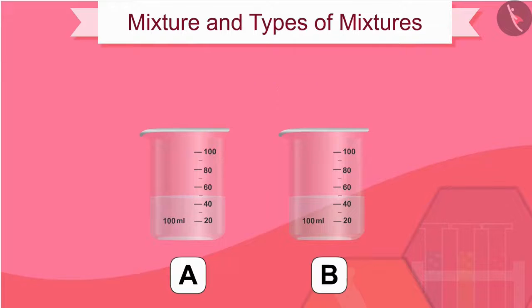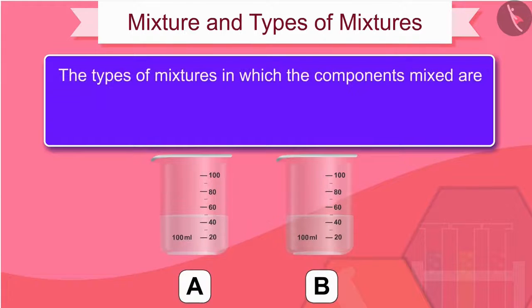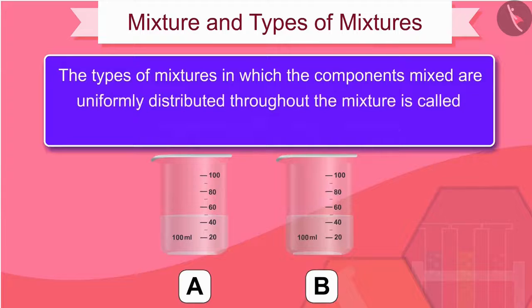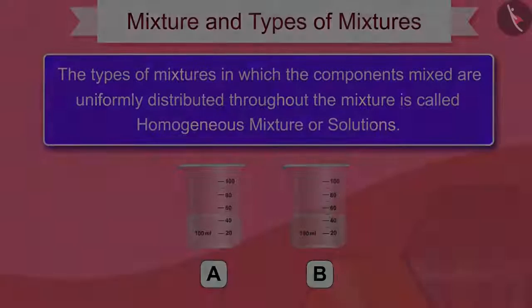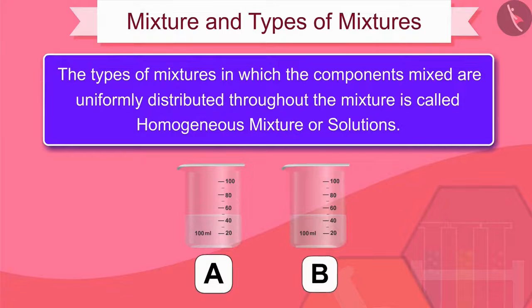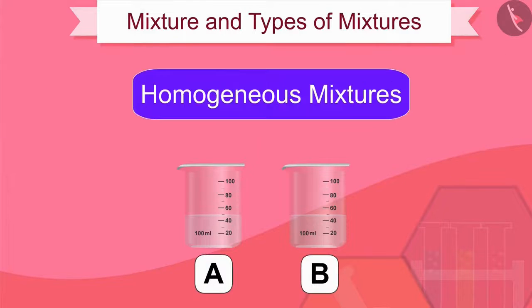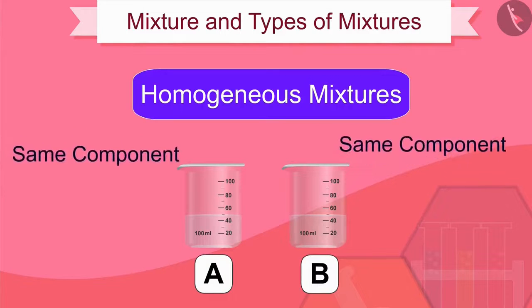Correct. The type of mixture in which the components are uniformly distributed throughout the mixture is called a homogeneous mixture or solution. Mixtures A and B are both homogeneous mixtures made from the same components.